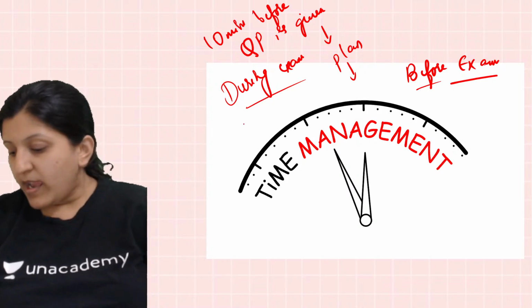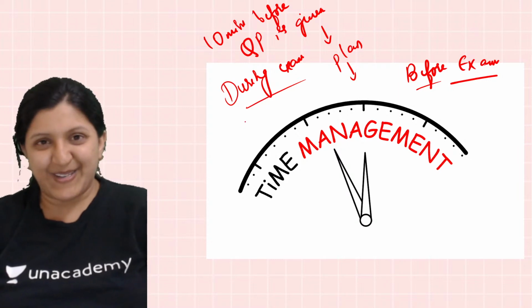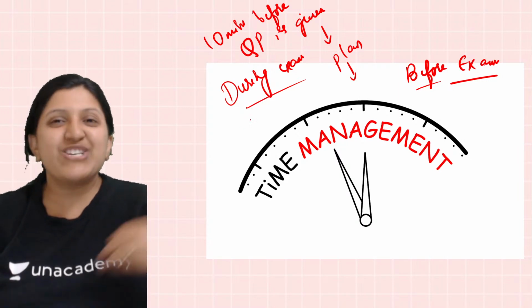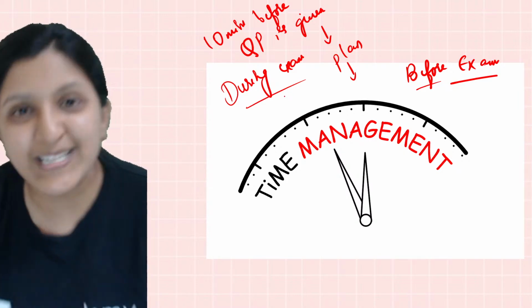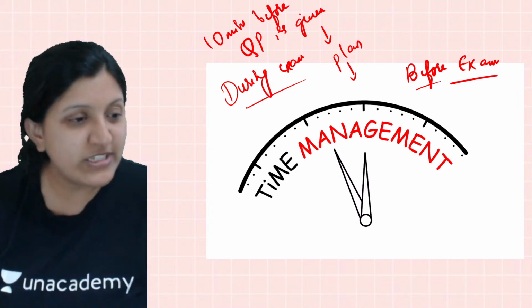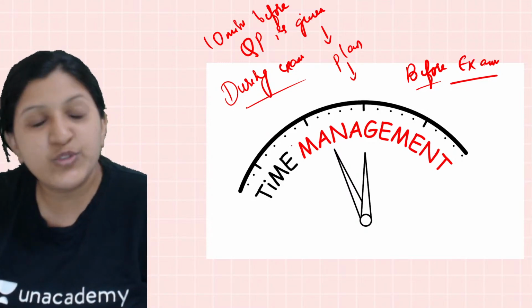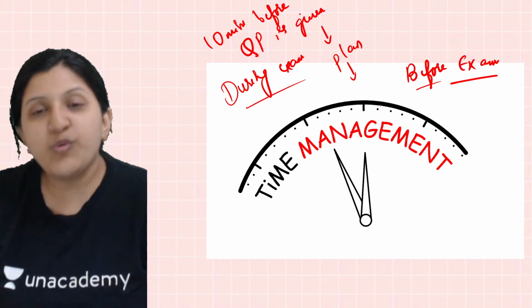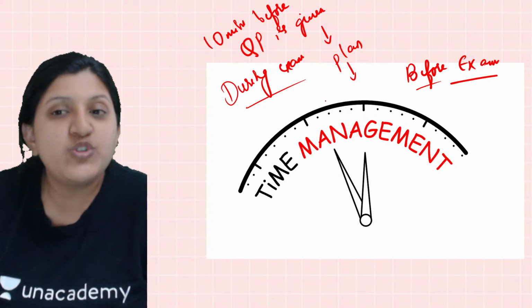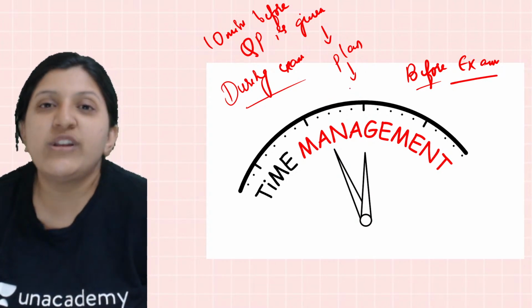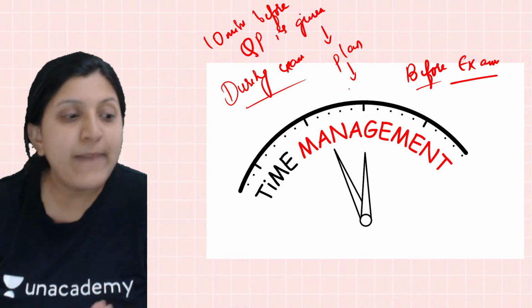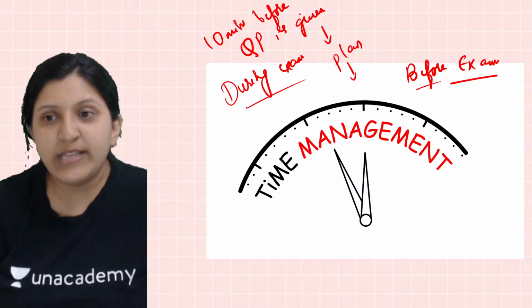Why? Because whatever sixth or seventh question you write is not considered, and is not even evaluated. Only the first five are considered, and that is what you need to concentrate on. So you need to choose which questions to attempt based on your comfort. That is during the exam.